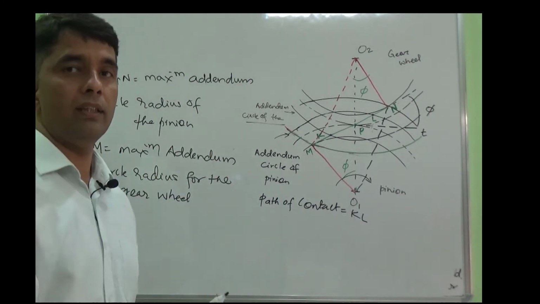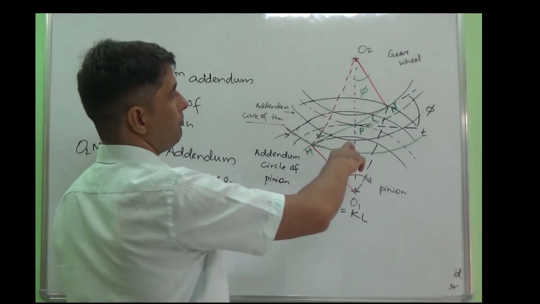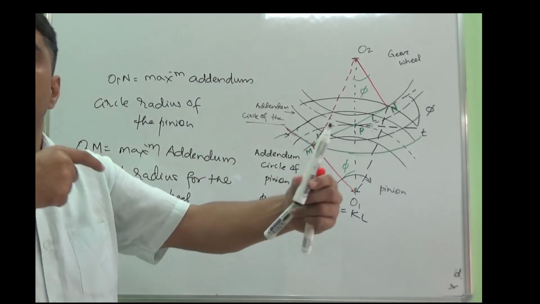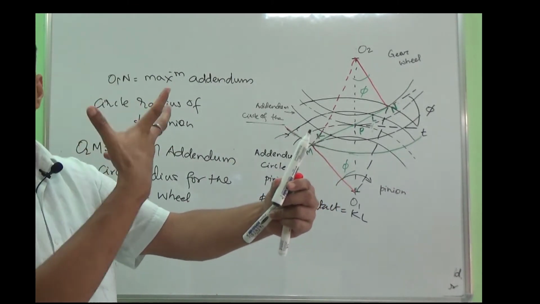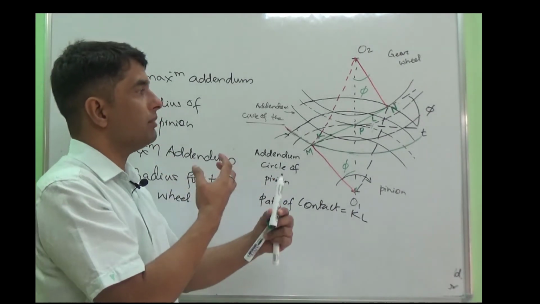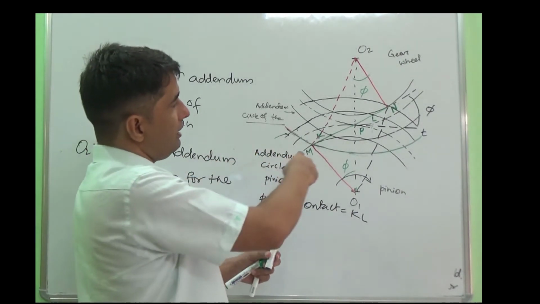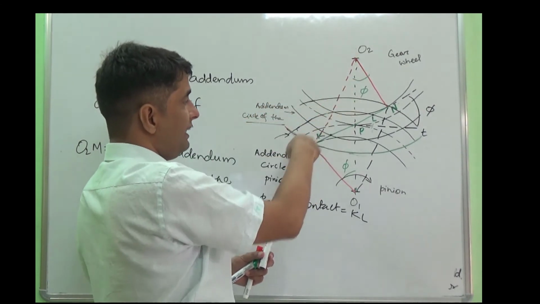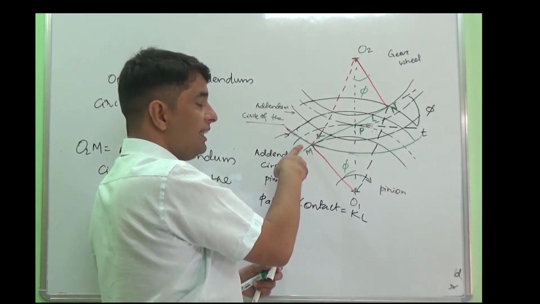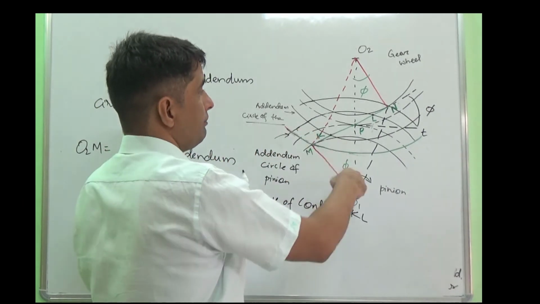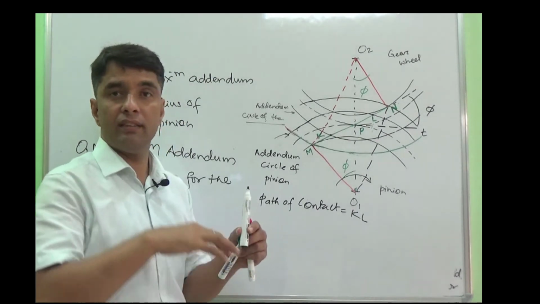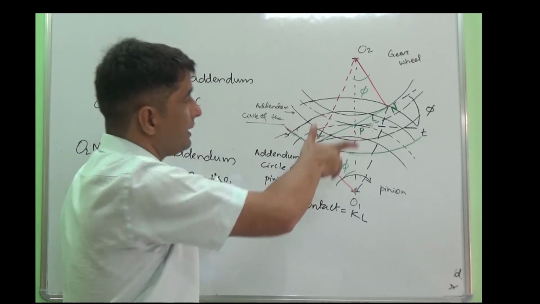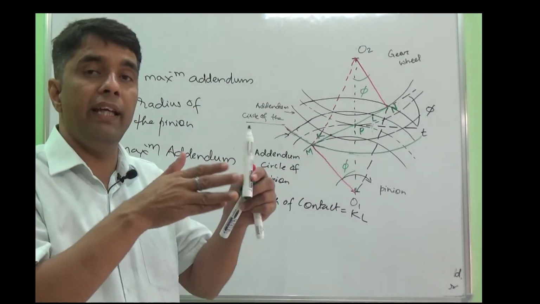Another way: initially you have the path of contact equal to KL. Then the path of contact can also be expressed in terms of avoiding interference. How can we express the path of contact? If the addendum circle of the gear wheel exceeds beyond O2K and reaches over here, this becomes the initial engagement point, and for the pinion this becomes the last point of disengagement. In this case the path of contact changes from KL to MN.